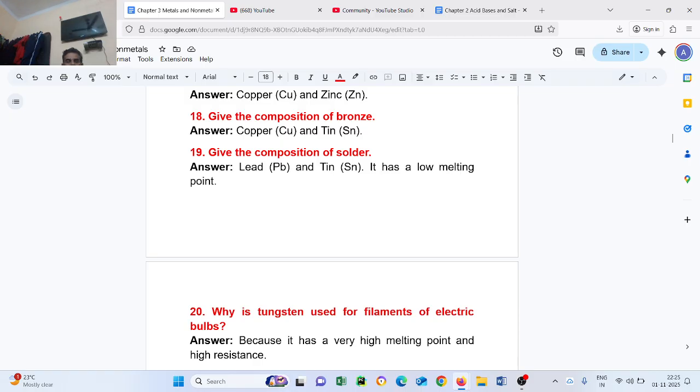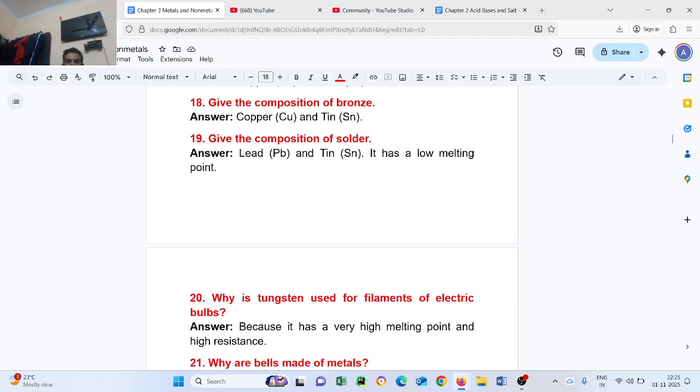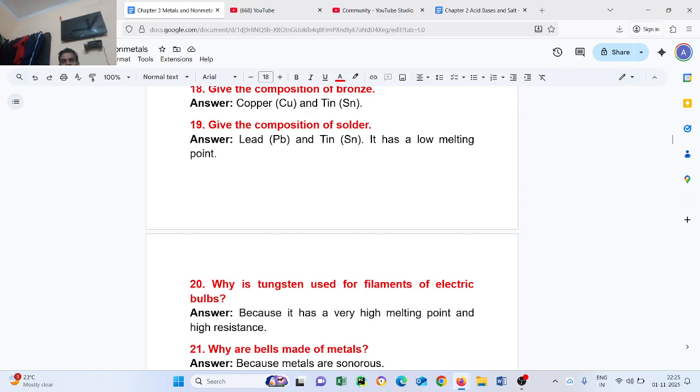Question number 20. Why is tungsten used for the filament of an electric bulb? Because it has a very high melting point and high resistance.